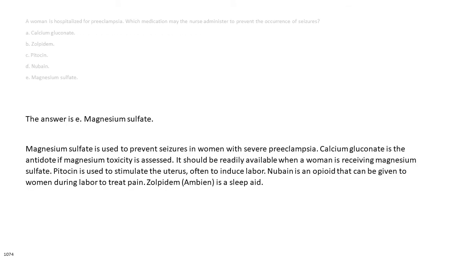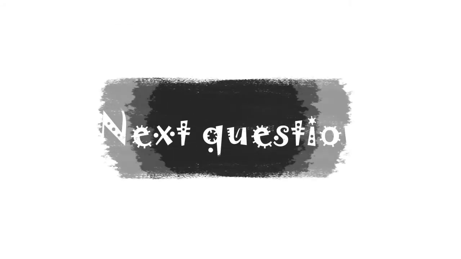The answer is E. Magnesium sulfate. Magnesium sulfate is used to prevent seizures in women with severe preeclampsia. Calcium gluconate is the antidote if magnesium toxicity is assessed. It should be readily available when a woman is receiving magnesium sulfate. Pitocin is used to stimulate the uterus, often to induce labor. Nubain is an opiate that can be given to women during labor to treat pain. Zolpidem, Ambien, is a sleep aid.